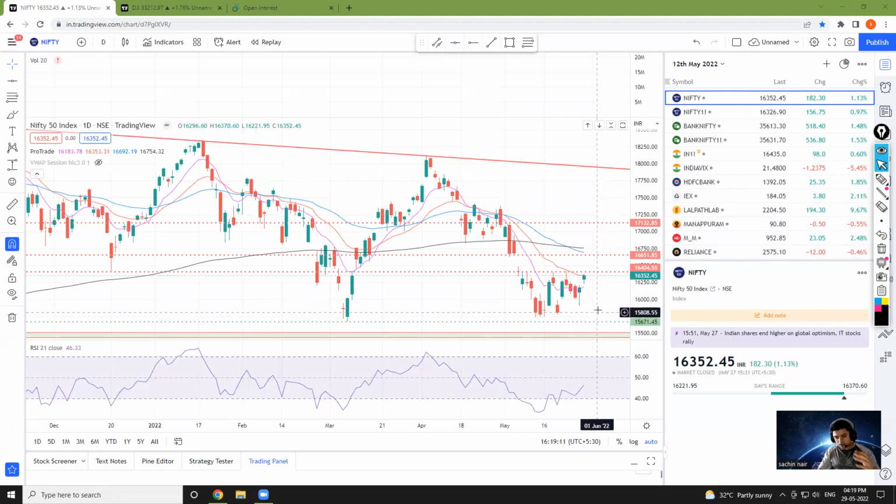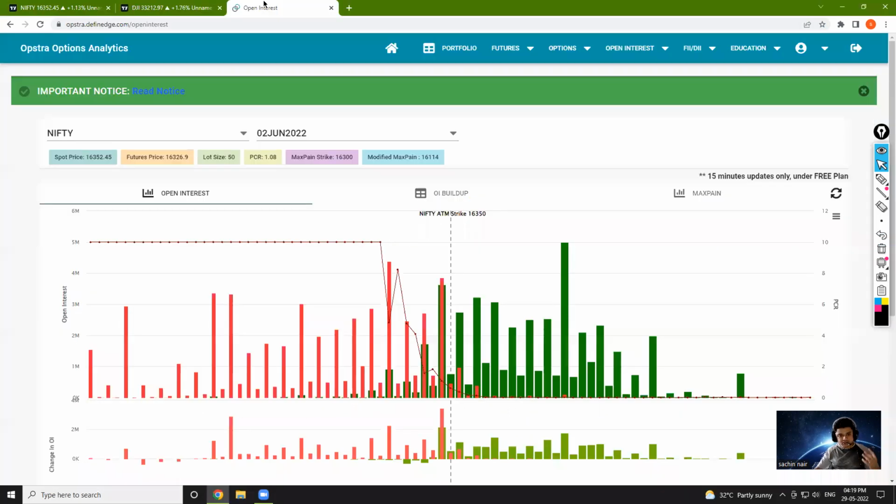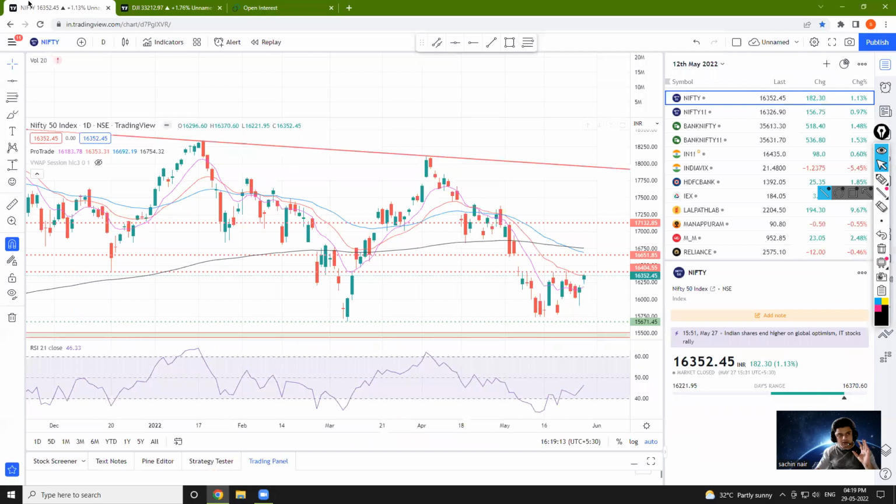Again, as per OI data, let's check out the OI data also. This is the OI data we have. So here you can see 16,300 pe kafi fight hai, and then you have major support at 16,000. Okay, so if we fail 16,400 ka breakout, again we will be stuck in this range.